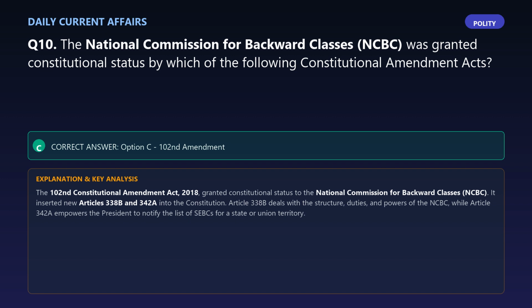It inserted new Articles 338B and 342A into the Constitution. Article 338B deals with the structure, duties, and powers of the NCBC, while Article 342A empowers the President to notify the list of SEBCs for a state or union territory.